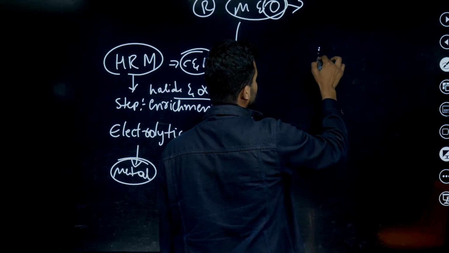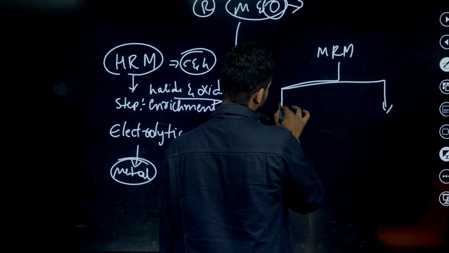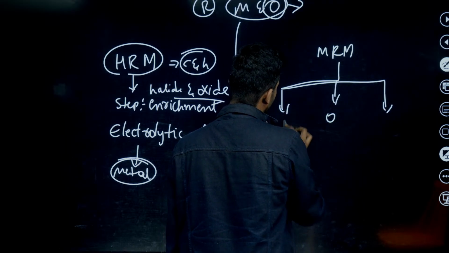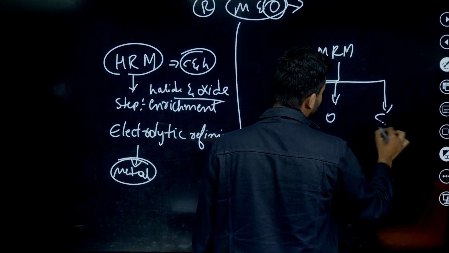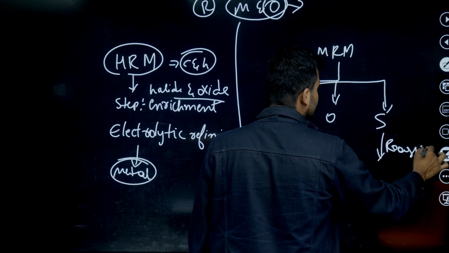Moderately reactive metals are obtained in three forms: oxide form, carbonate form, and sulfide form. By using roasting. What is roasting, students?